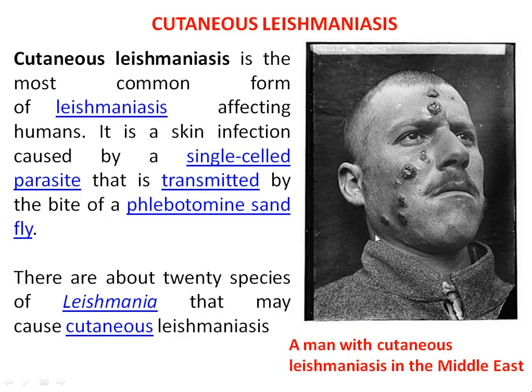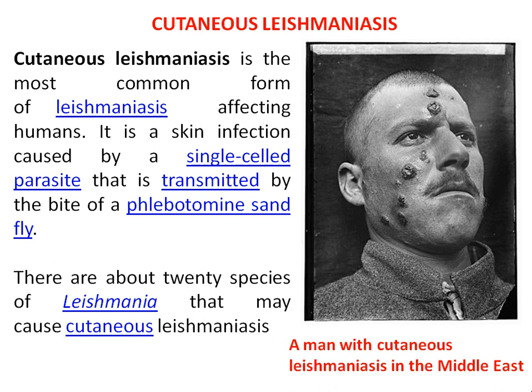What is cutaneous leishmaniasis? Cutaneous leishmaniasis is the most common form of leishmaniasis affecting human beings. It is a skin infection caused by a single-celled parasite that is transmitted by the bite of the phlebotomine sandfly. There are about 20 different species of Leishmania that may cause cutaneous leishmaniasis.